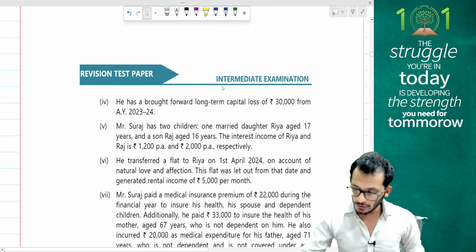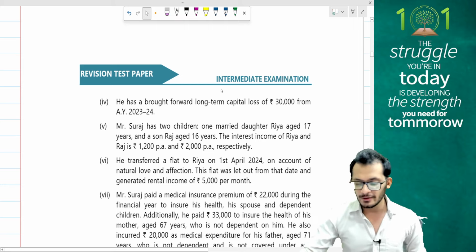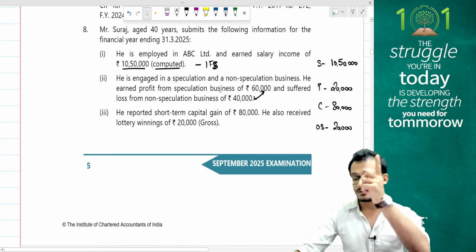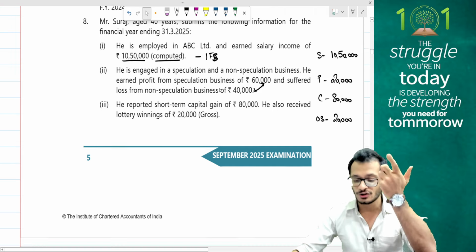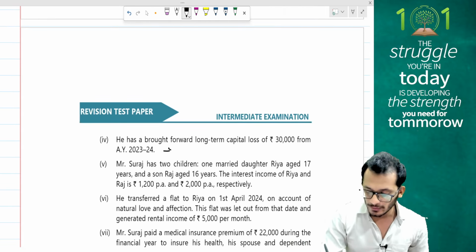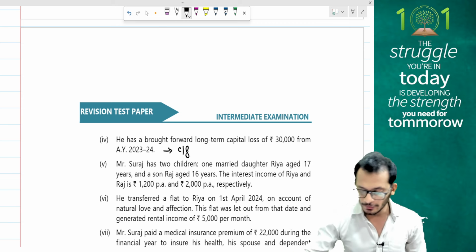He has a brought forward long-term capital loss of 30,000 from AY 23-24. People, a brought forward long-term capital loss, can you set off against short-term capital gains? No. So this is getting carried forward. No permission to set off, carry forward.